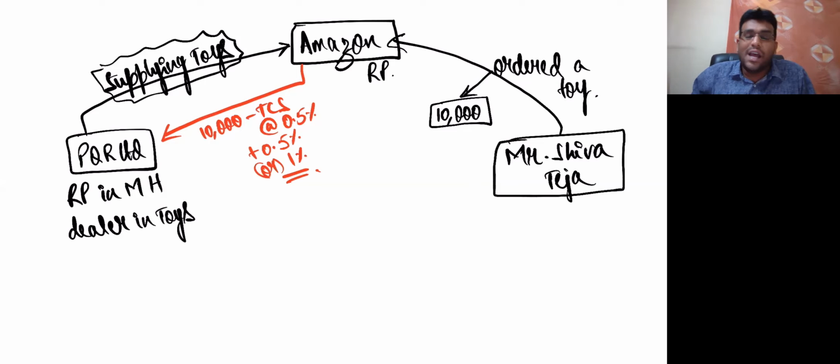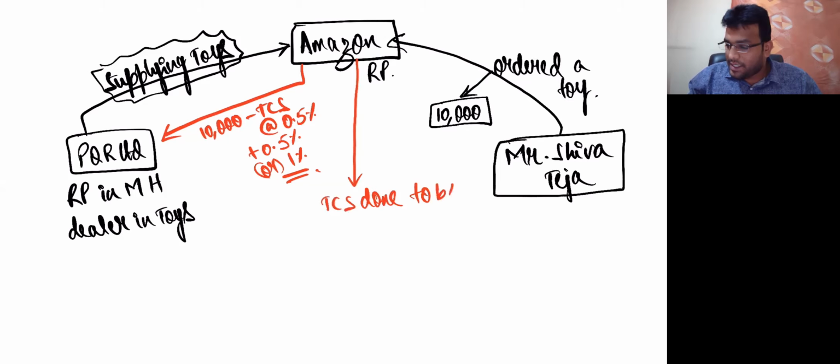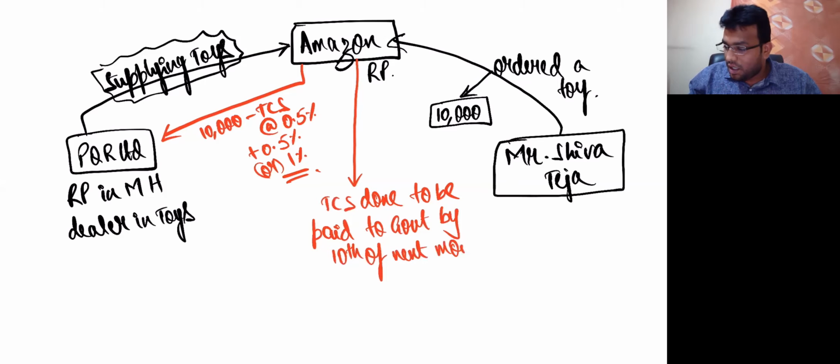Now, what is the rate of TCS? The rate of TCS is 0.5% plus 0.5%. Are we clear? Now, one interesting point is that whatever TCS Amazon has collected has to be paid to the government by the 10th of next month. Same as the TDS concept, no change. In TDS also I told you that we have to deposit by the 10th of next month. Same logic here also.